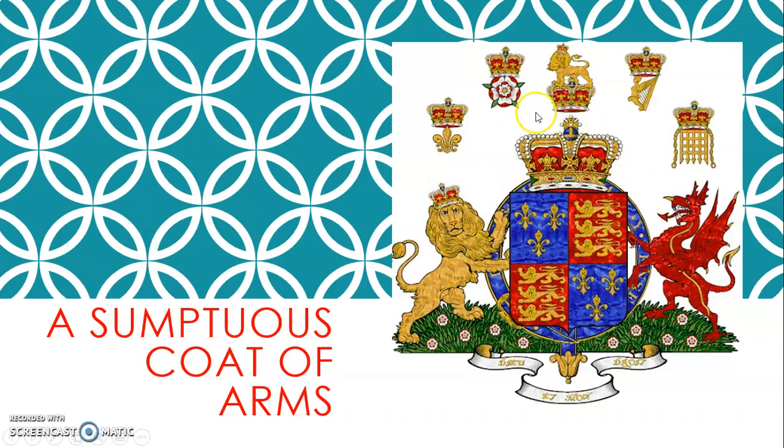Now, I'm showing you this picture. This is called a coat of arms. It's the symbol, the crest of the Tudor dynasty, and as you can see, it's a very rich and elegant one. Lots of things going on here. You can see there is also the rose and lots of crowns, and of course you can imagine that the bigger and the richer the coat of arms is, the more important the family is. And actually I told you that the Tudors were really important and powerful.